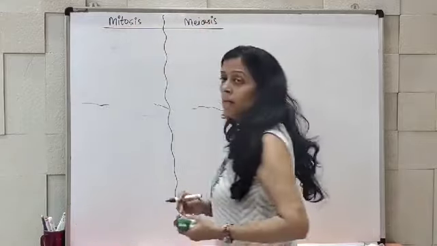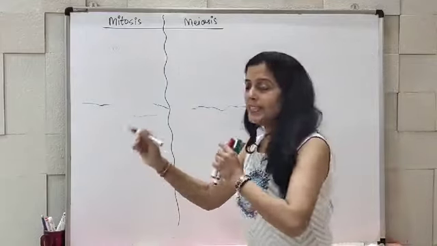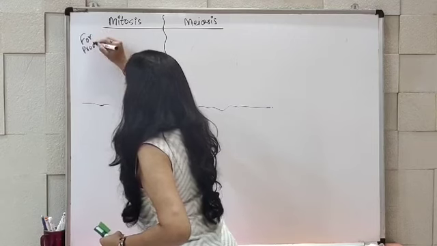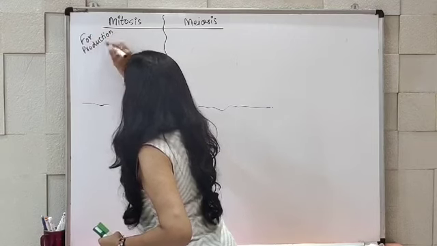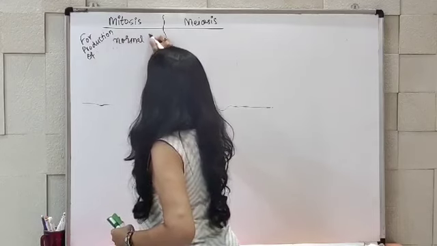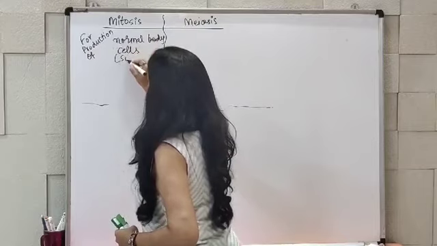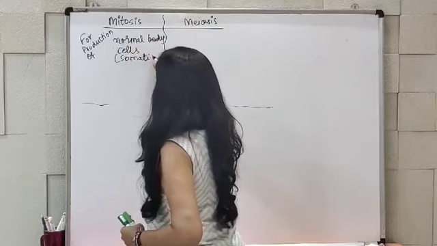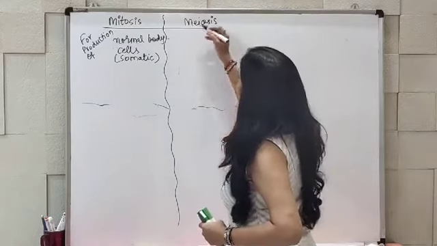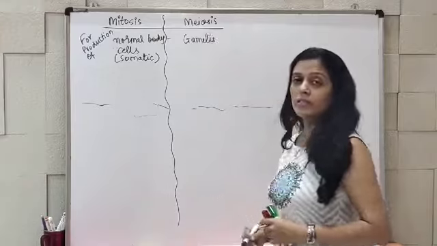Mitosis is for production of normal body cells, which are also known as somatic cells. Here, for production of gametes, this process is going to take place.